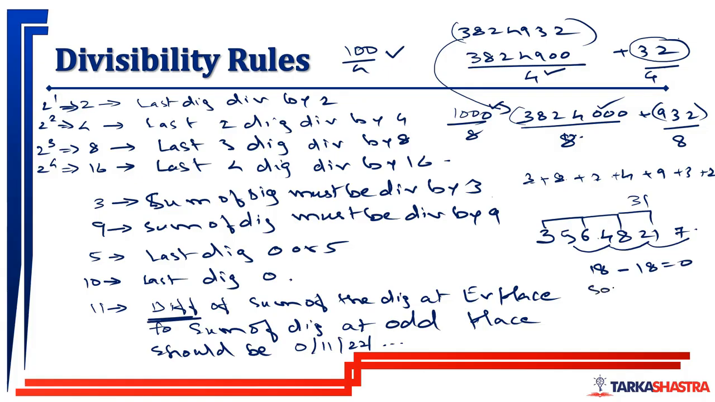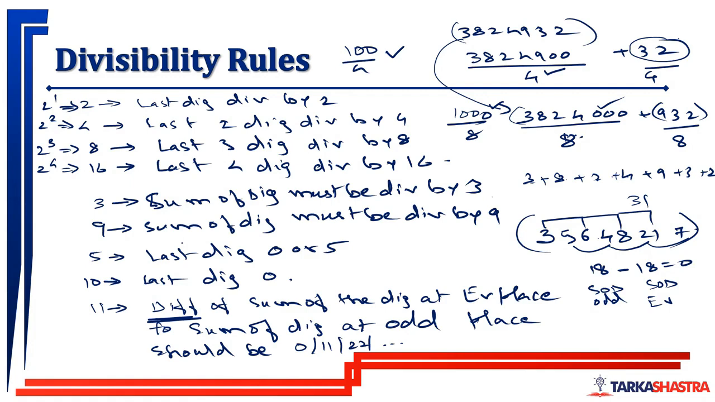This is the sum of the digits at odd places. This is the sum of the digits at even places. We want to find out the difference of the sum of the digits at even places and the sum of the digits at odd places should be equal to 0 or 11 or 22. So here the difference is 0. So this whole number will be divisible by 11. Okay, I hope it is clear. So these are the divisibility rules of 2, 4, 8, 16, 3, 9, 5, 10, 11.